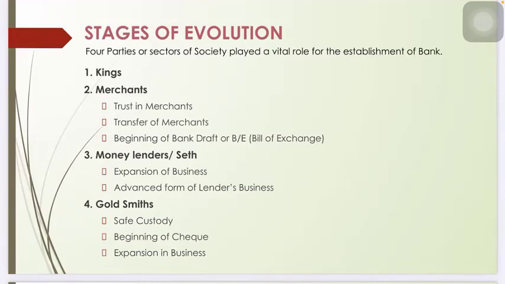Expansion of business. When the goldsmiths found that most of the money deposited with them was lying idle, and people were not in a habit of drawing their deposits, they decided that instead of charging interest from depositors, they would give interest on money deposited with them so that they can get profit. Okay, so this is the end of our topic.